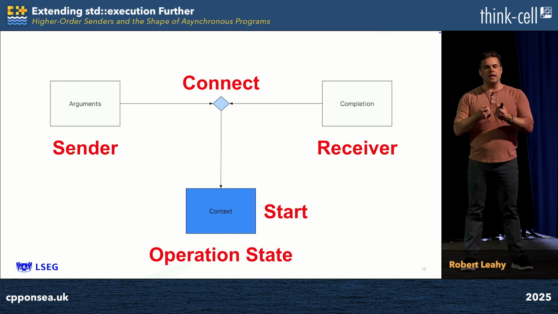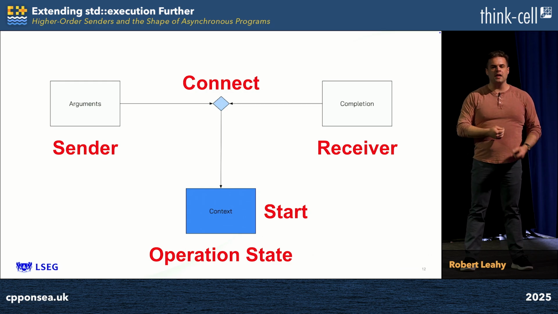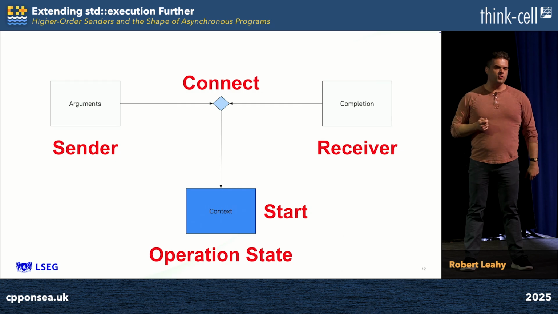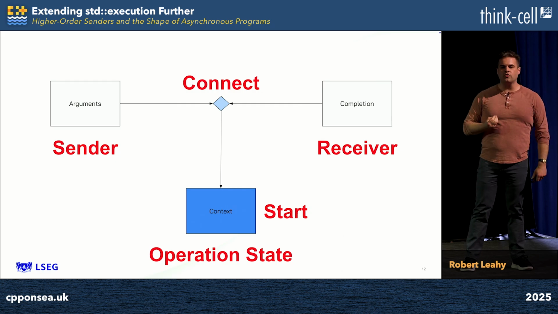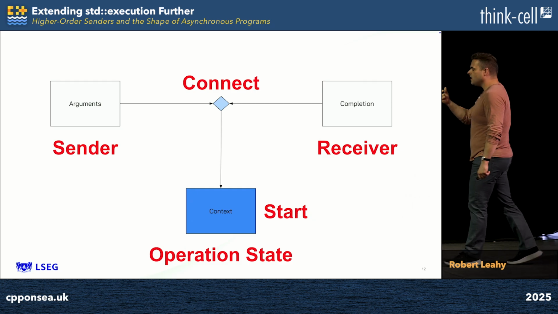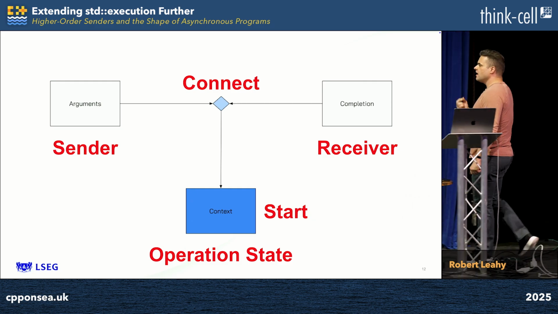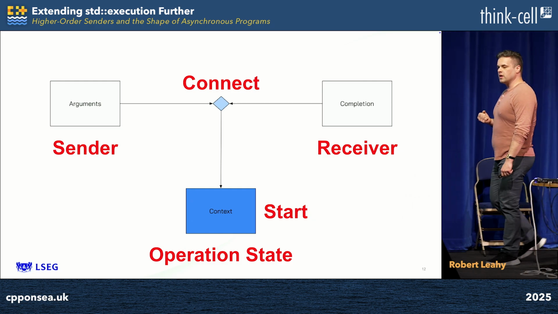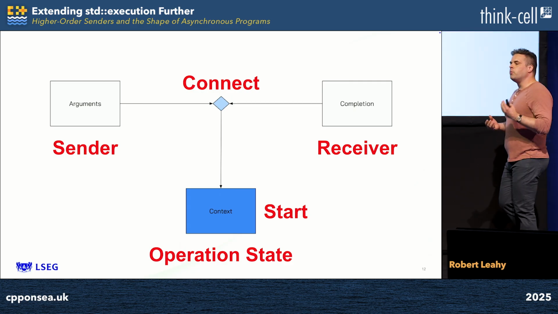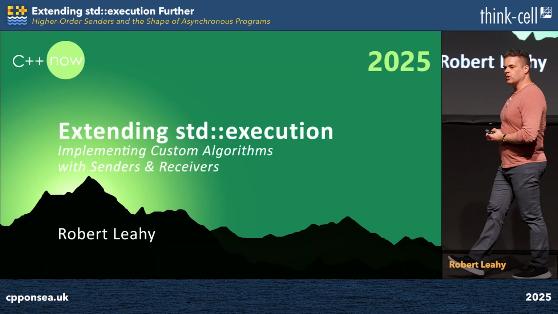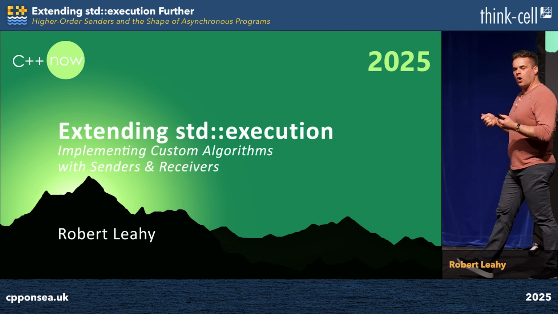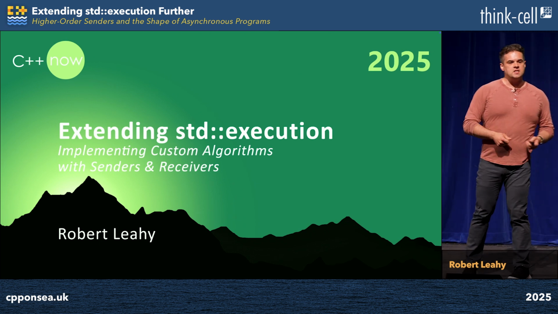It's only when we unite them with connect and obtain an operation state that we actually obtain a locus for asynchronous execution. And therefore, I'm going to posit that it is operation states that we should be focused on, since that is where the actual implementation of the exciting asynchronous operation lives. If you want to understand the boilerplate that makes up senders and receivers, I would encourage you to watch the talk I gave earlier this year in Aspen, where I explored all of this and more in detail.